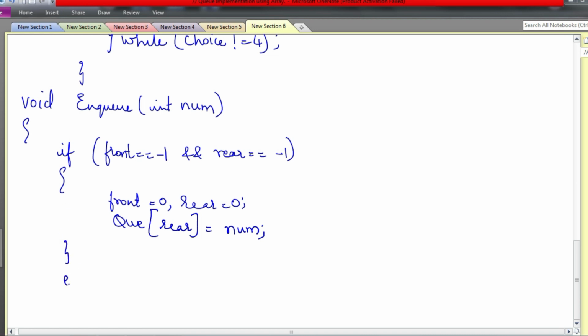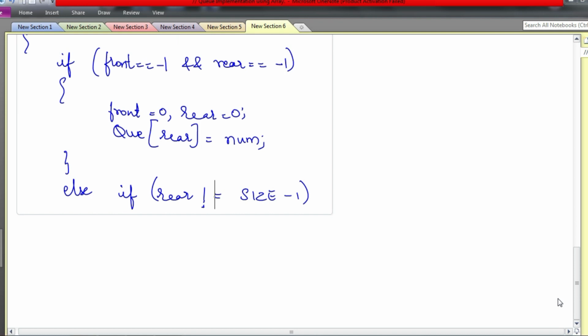Else, if the queue is not empty, then you check if rear is not equal to size - 1. If it is equal to size - 1, then the queue is full, and you have to display an error message. If rear is not equal to size - 1, it means it has not reached the top of the queue. That means you can still insert some more elements in the queue. So here what you have to do is queue[++rear], because first you have to increment the rear variable. queue[++rear] is equal to num.